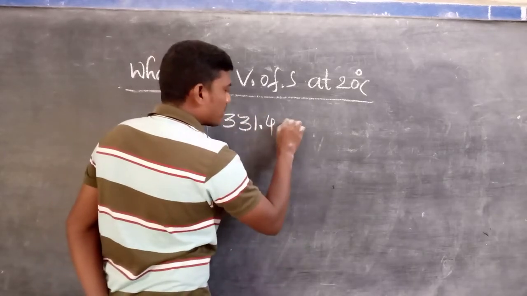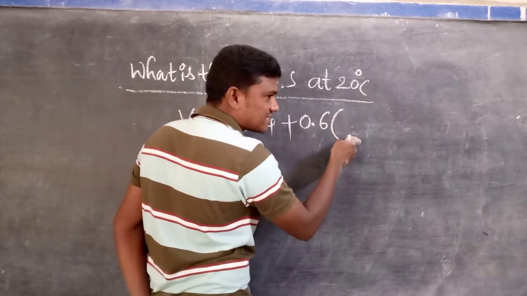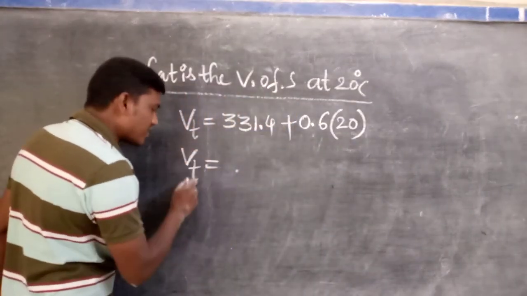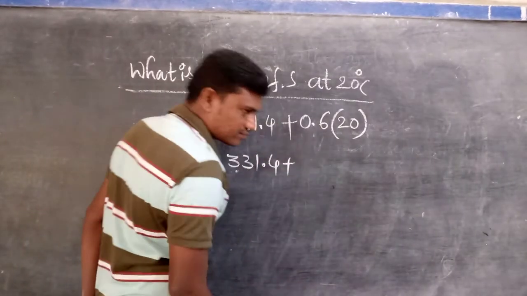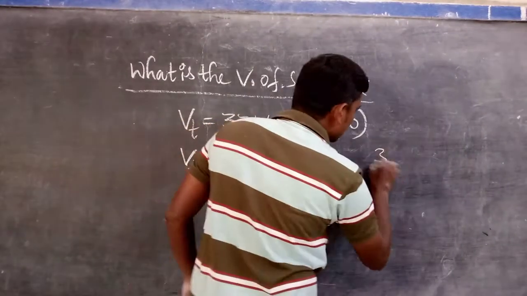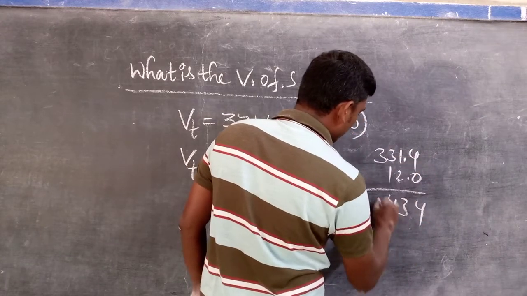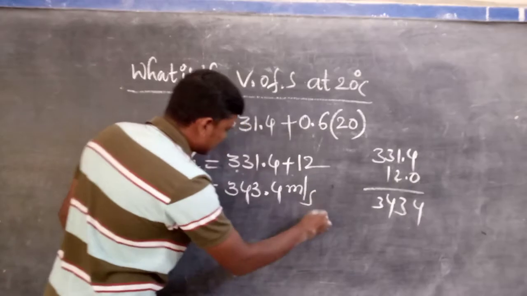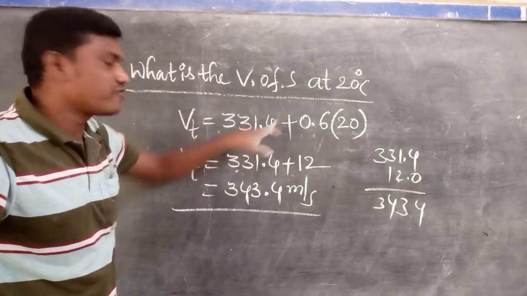331.4 plus 0.6 into T of C, the temperature in degrees Celsius. But what is the temperature? It is 20. That's why V of t is equal to 331.4 plus 0.6 times 20, which is 12. Then what is this value? 331.4 plus 12 is 343.4 meter per second. So the speed of sound at 0 degrees Celsius is 331.4 meter per second.